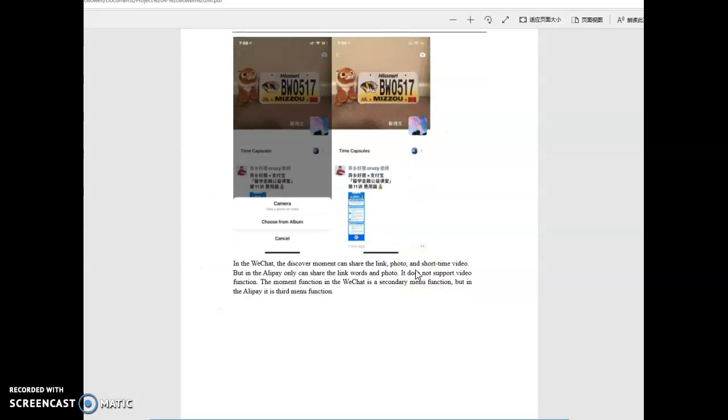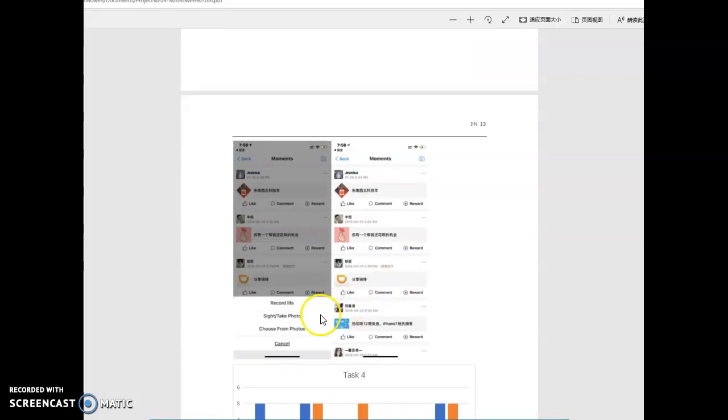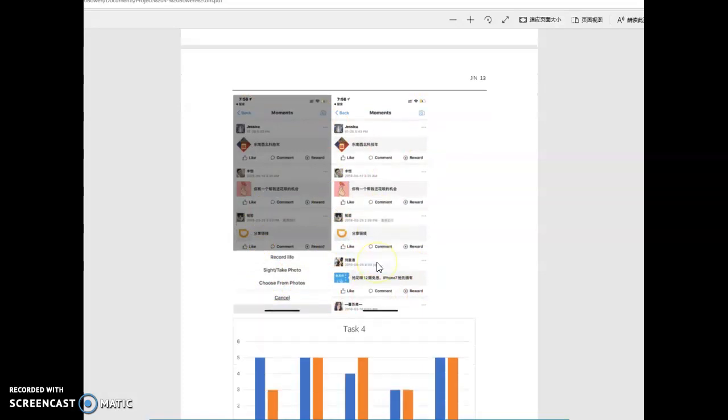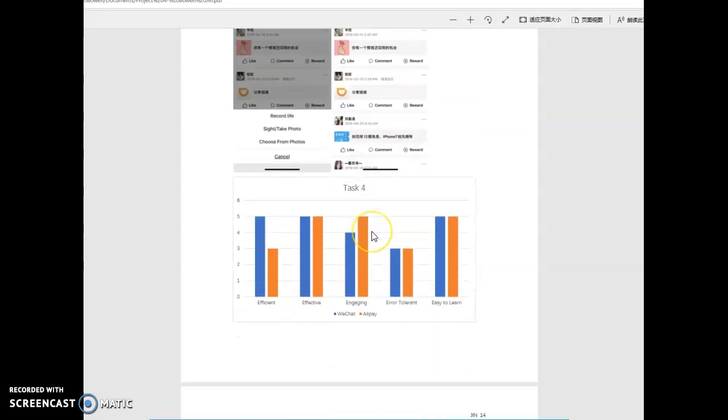You can share the link, photo, and short-term videos on that. But in the Alipay, you can only share the links or the photos. You can see that it's still my friends sharing their links on the Alipay, but not really many people use the Alipay friend environment. I don't know why.